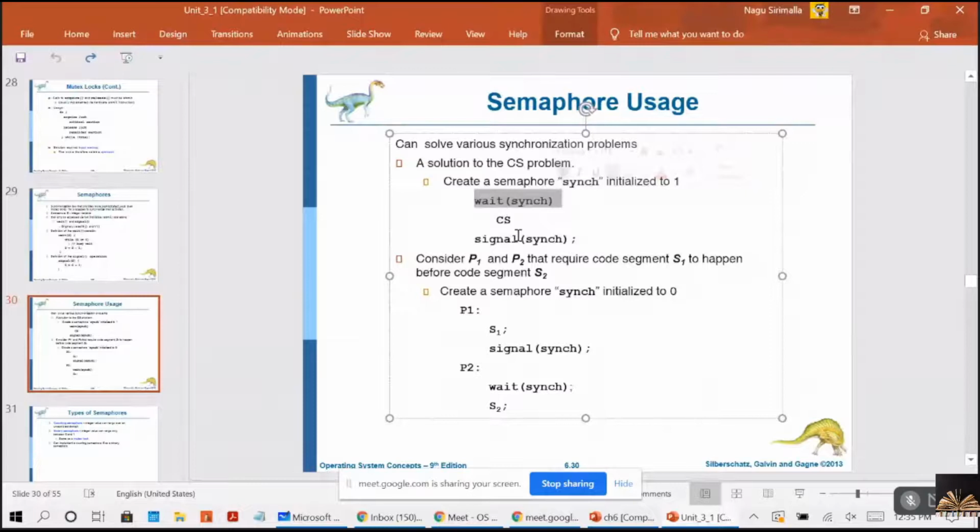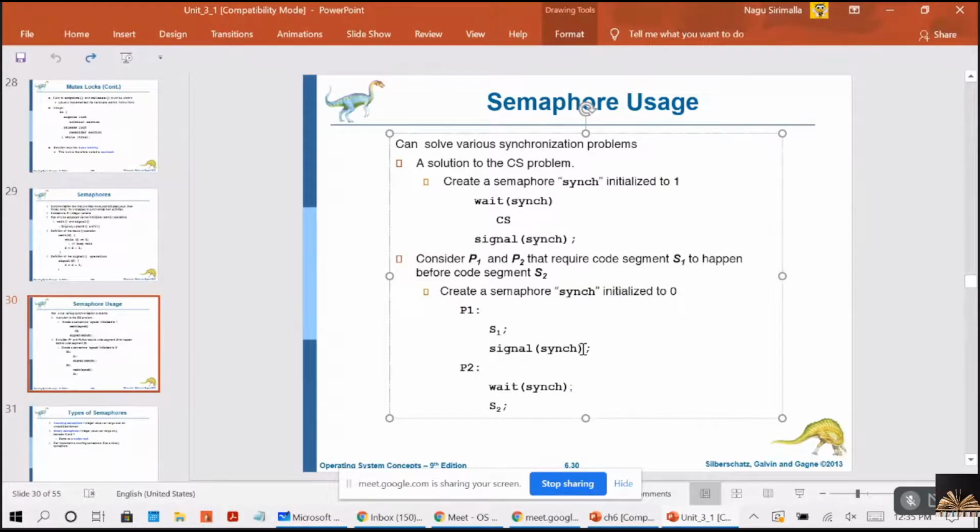Now here my condition is, how I am using the semaphores for the critical section problem here: I want the P1 to be executed first, then P2. So for that, what I am doing is, I am writing like this. Create a semaphore sync initialized to 0. Then I am executing the P1. In that I have a code S1 and I am calling the function signal sync.